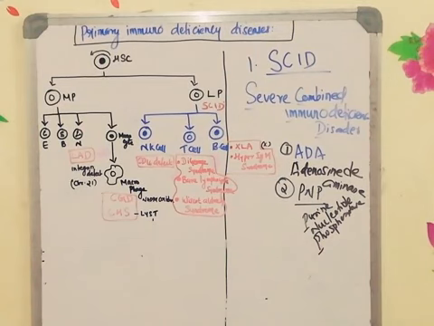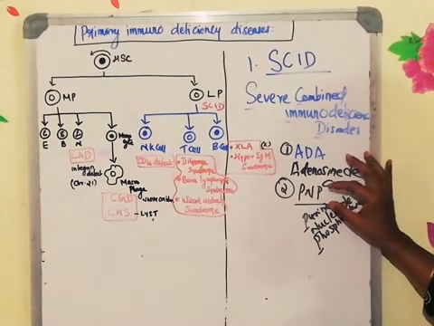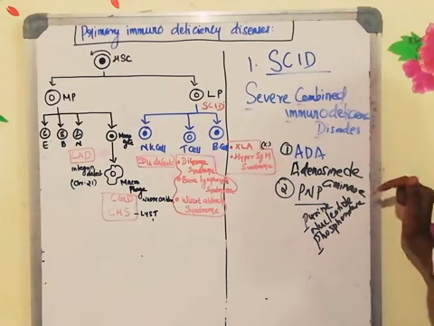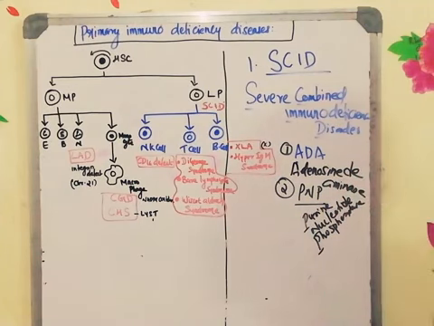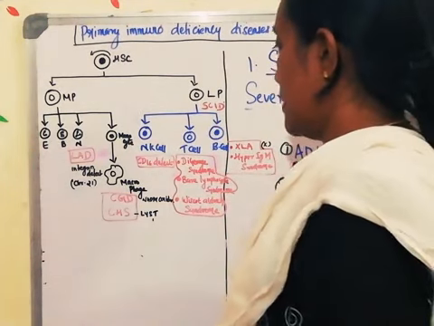They will have recurrent infections, poor growth, and loss of weight. Recurrent infections such as pneumonia, ear infection, autoimmune disorder, then pus formation, defective organs, all those things can be seen in the case of severe combined immunodeficiency disorder. It is due to the defect in adenosine deaminase and also can be due to the defect in purine nucleotide phosphorylase enzyme. So that's all about severe combined immunodeficiency disorder.